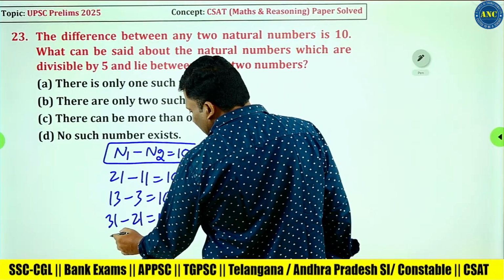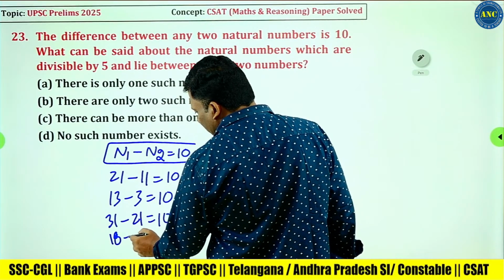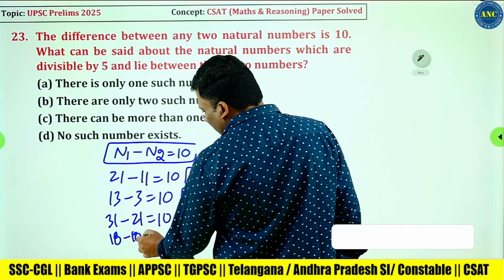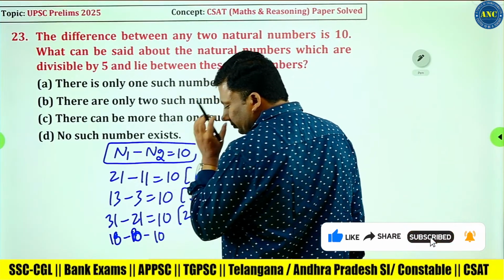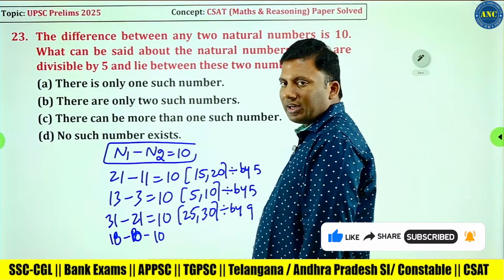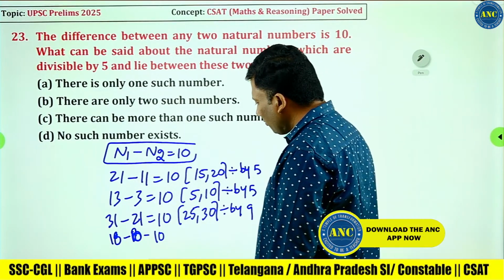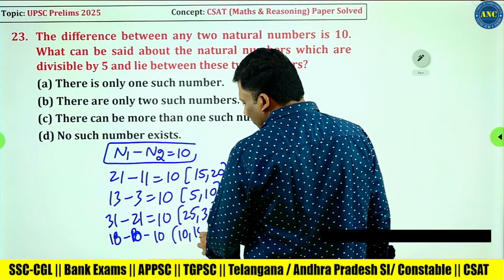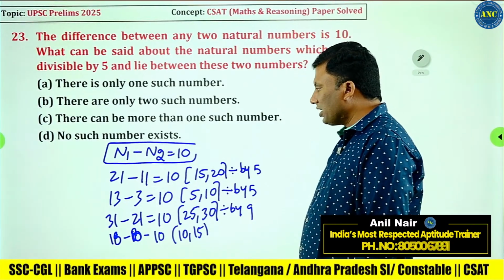Suppose I take 18 minus 8, it is 10. Which numbers did I get? 10 and 15, two numbers. I am taking some examples where two numbers are divisible.